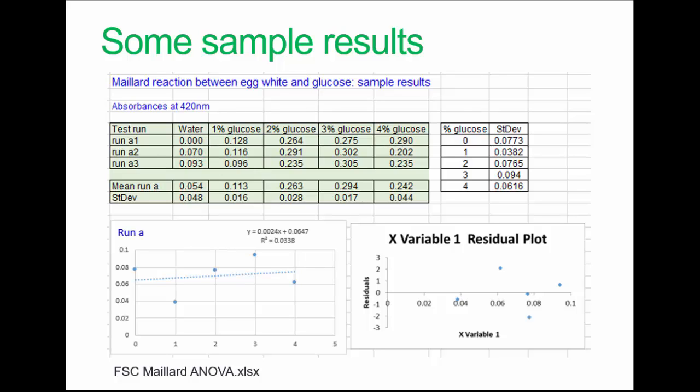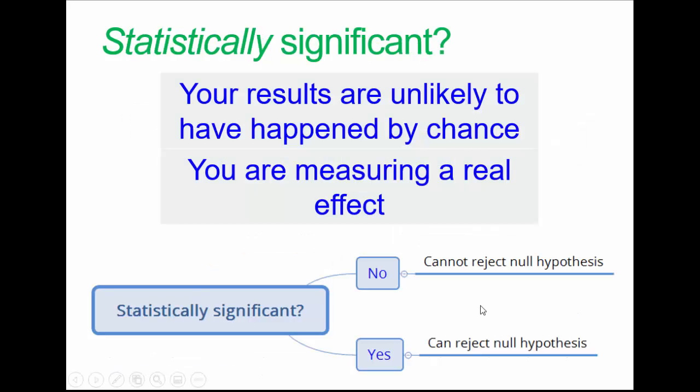So it appears on the basis of this, as we increase glucose, Maillard reactions increase. But is this increase statistically significant? It may still just be a random effect. We need to do a statistical test before we can reject the null hypothesis.